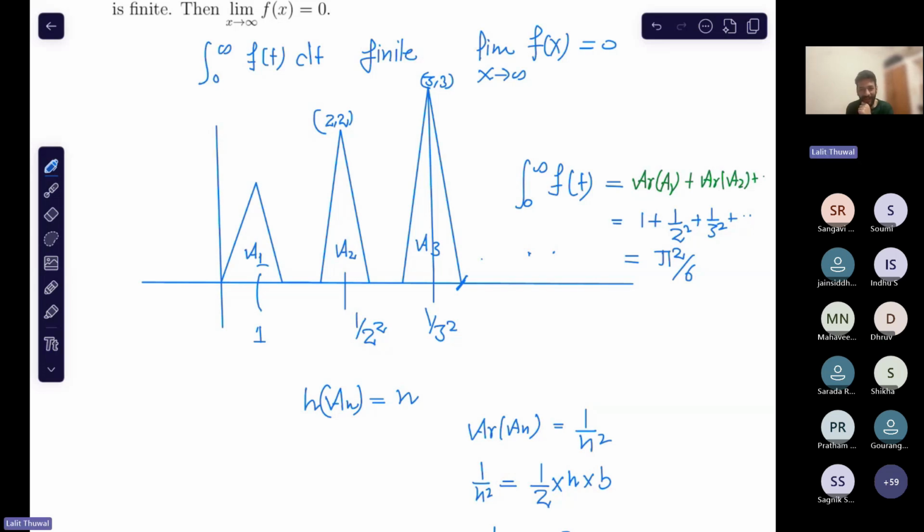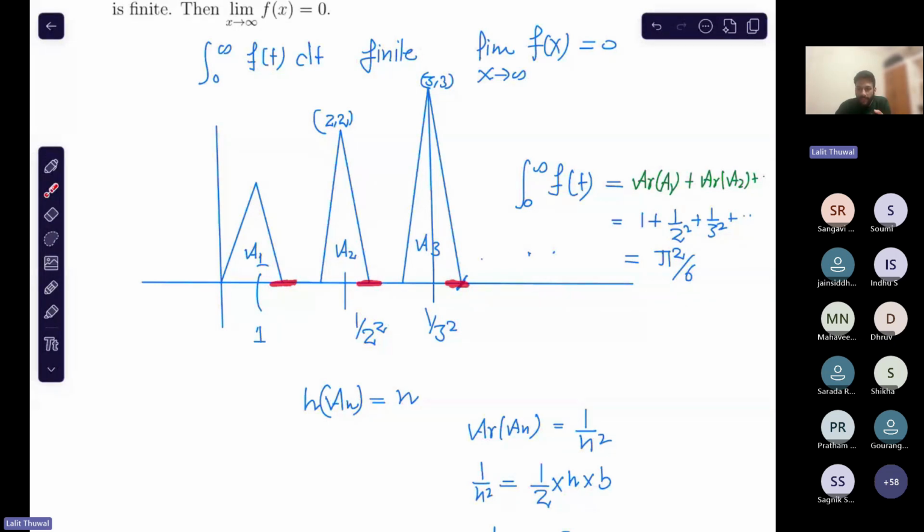Let me tell you, or you are going to let me know, that the limit does not exist as we go to infinity. What does it mean for the limit to exist? As x gets larger and larger, we go close to some number, but that's not happening. See, one thing is that we are going to infinity, right? Like that, 1, 2, 3. But the other thing is that we are also going to 0. Yes or no? See these points. So if you want to show that the limit does not exist, then what do you do?